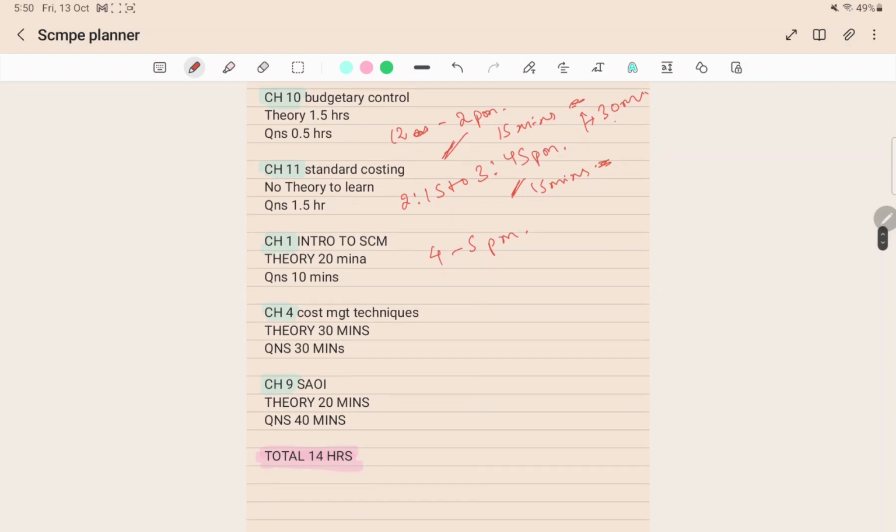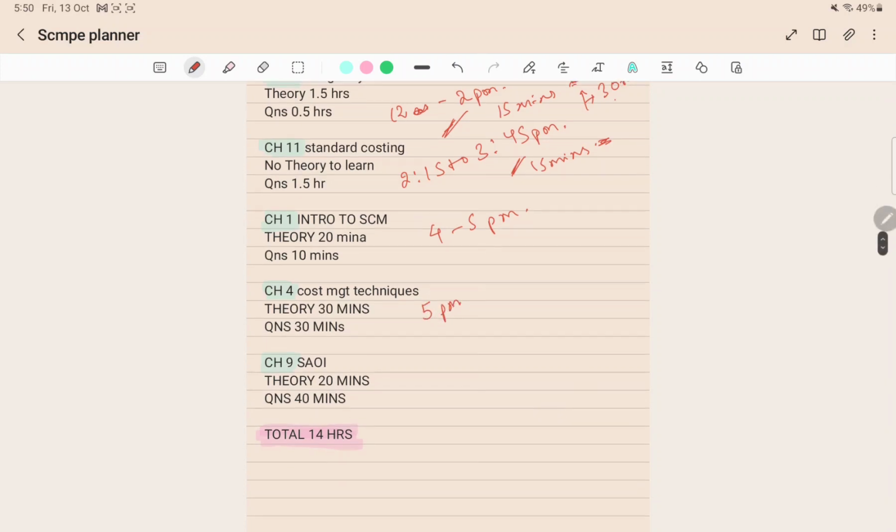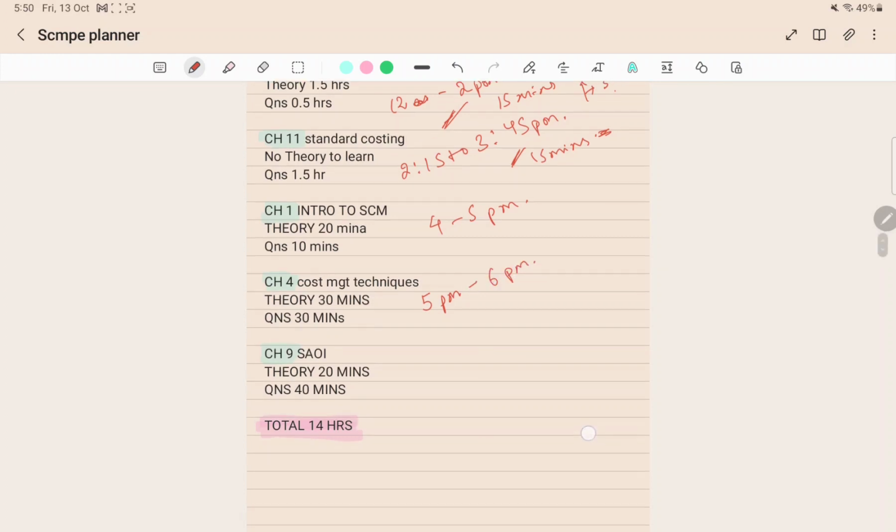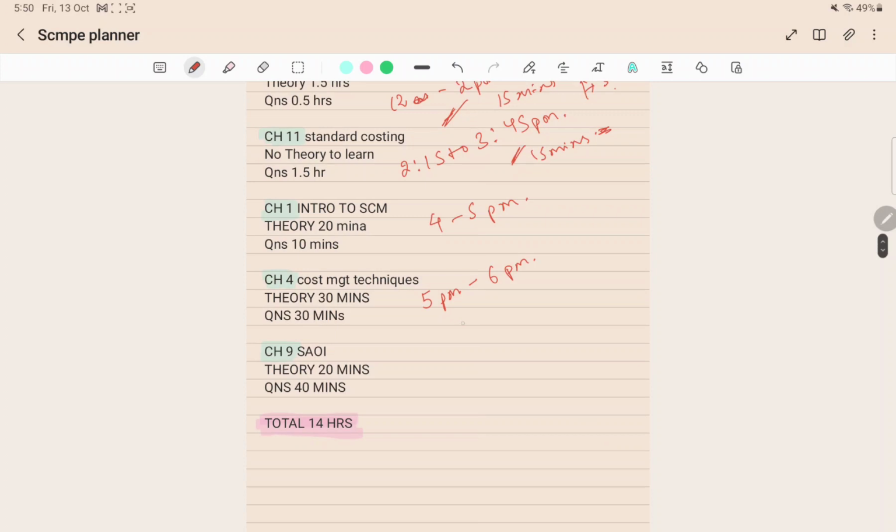Now cost management techniques, and chapter 1 is so easy that after this you don't even need to take a break. You can straight away start at 5 p.m. cost management techniques. This will also take you 1 hour, so 5 p.m. to 6 p.m. you will be doing cost management techniques. After this you can take a half hour break if you want, or if that's too much, just take a 20 minute break.